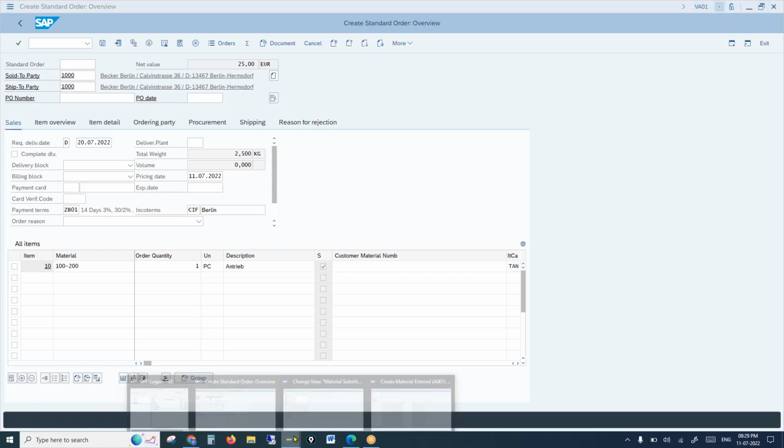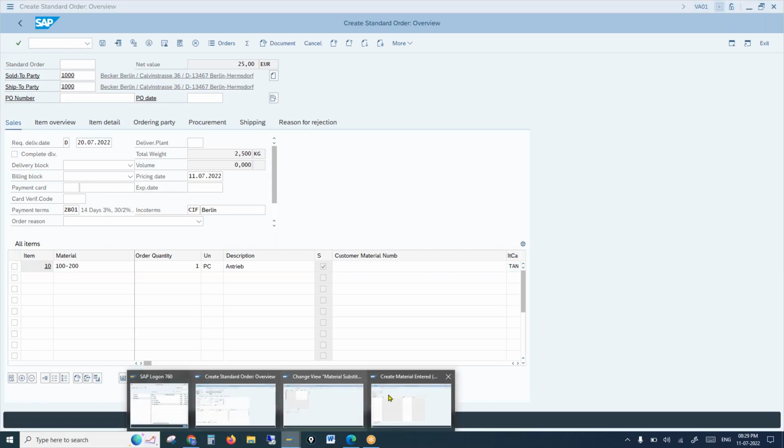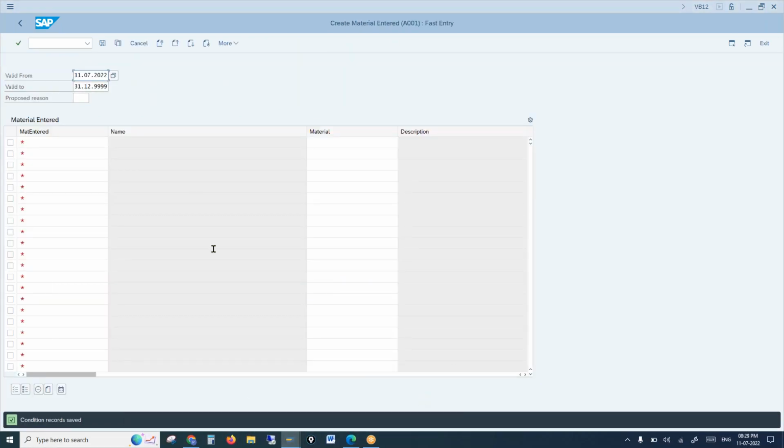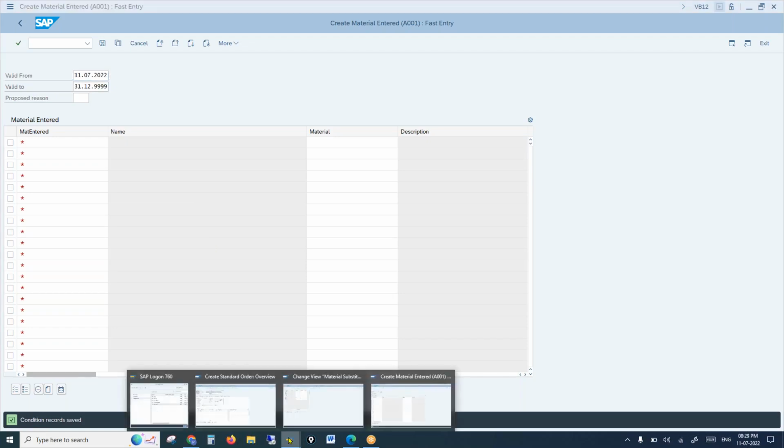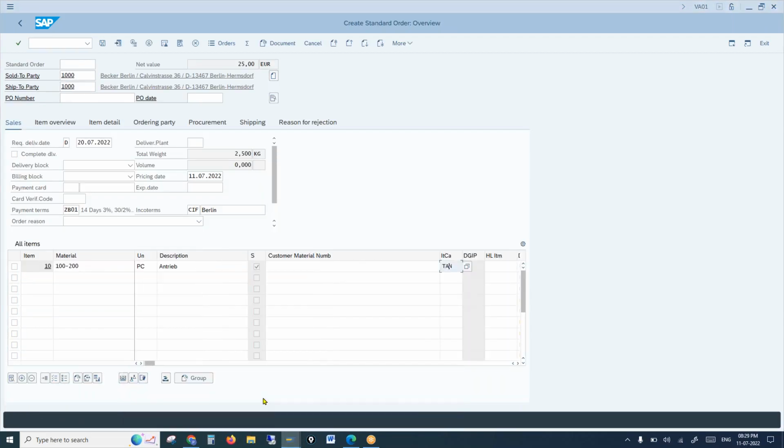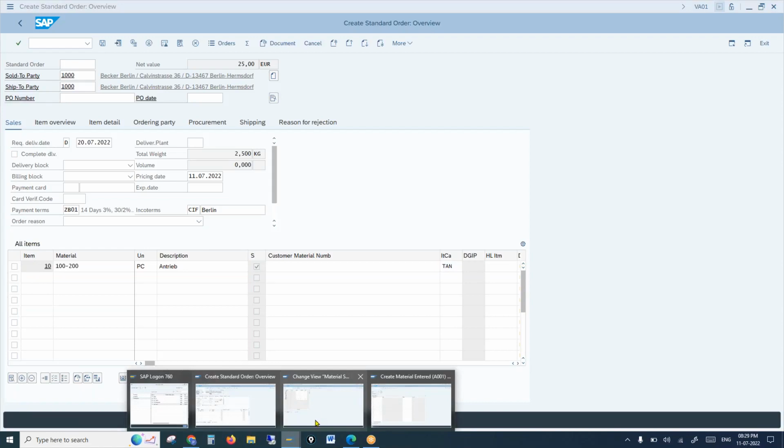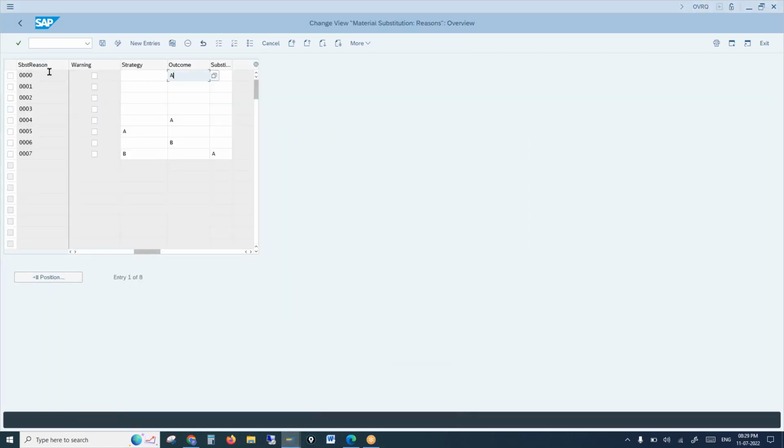Yeah, some configuration, maybe the item category configuration, might be missing, so it's not showing a sub item. But yeah, this is how it works actually. The only thing is the substitution reason we already selected, so it has to get updated. The reason is correct. Everything is correct actually.